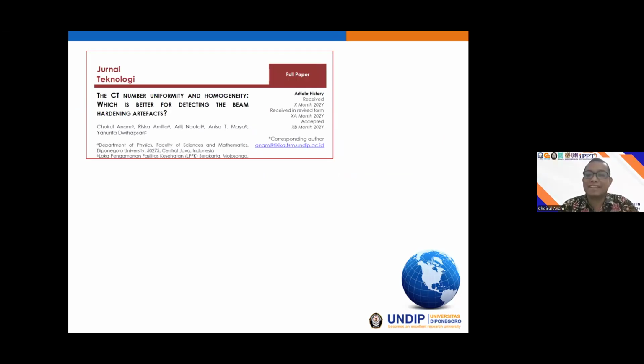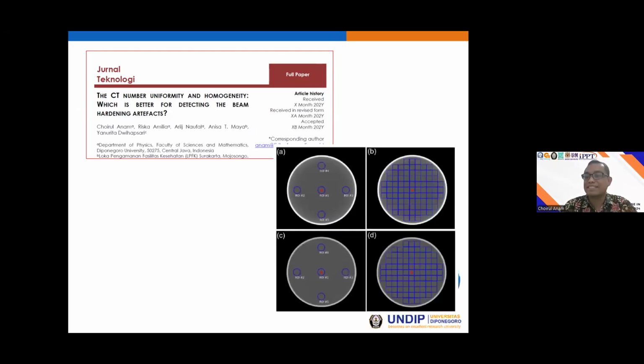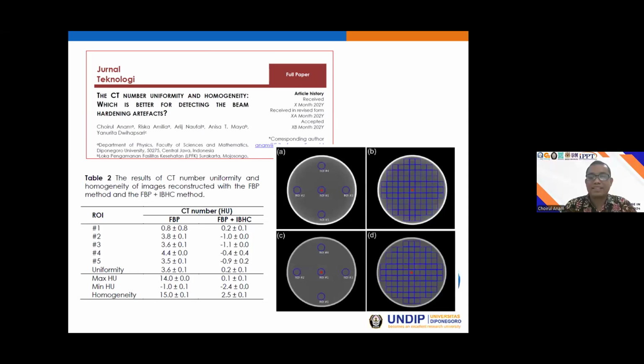Which is better for detecting the beam hardening artifact, by using CT number uniformity or by using CT number homogeneity? This is the result. This is the image reconstructed with filter back projection without beam hardening correction, and this one with filter back projection plus beam hardening correction.